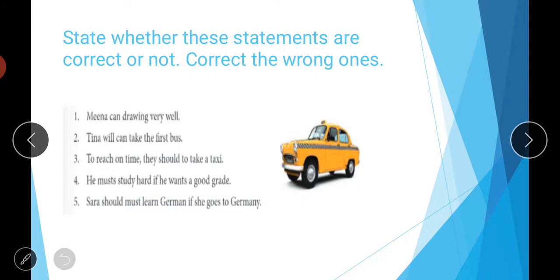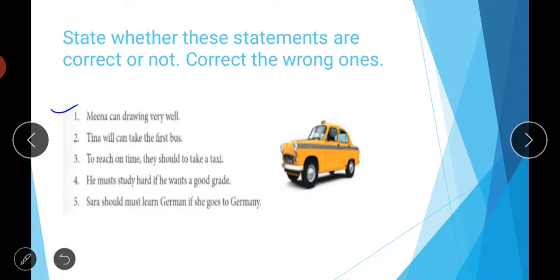The first one is, "Meena can drawing very well." Students, if you look at this sentence, there is no need to put ing with the main verb. As we have done in the first or second rule, modals always take the base form of the verb. The base form of the verb is draw, so we are not supposed to write ing with draw here. We will simply say, "Meena can draw well."